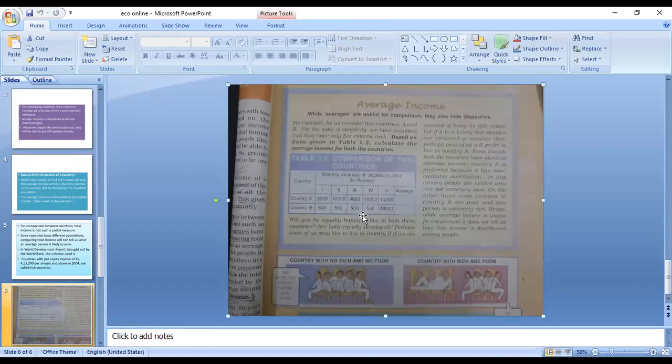Now, will you be equally happy to live in both these countries? अगर आपको बोला जाए कि आप कौन सी कंट्री में रहना चाहेंगे, automatically, according to average, both are equally developed. But some of us may like to live in country B if we open all the information.